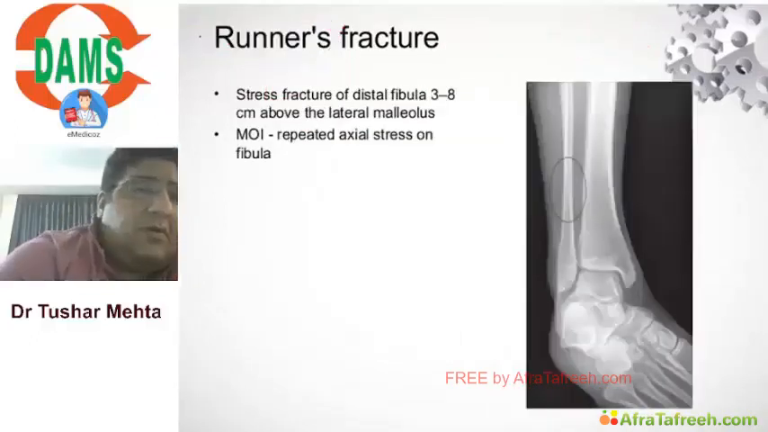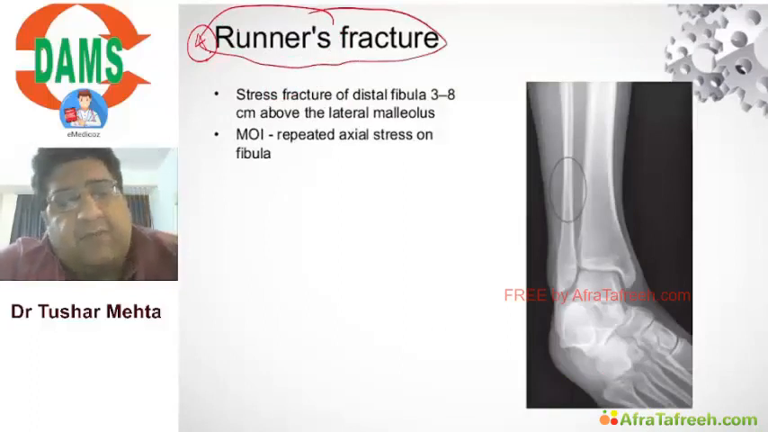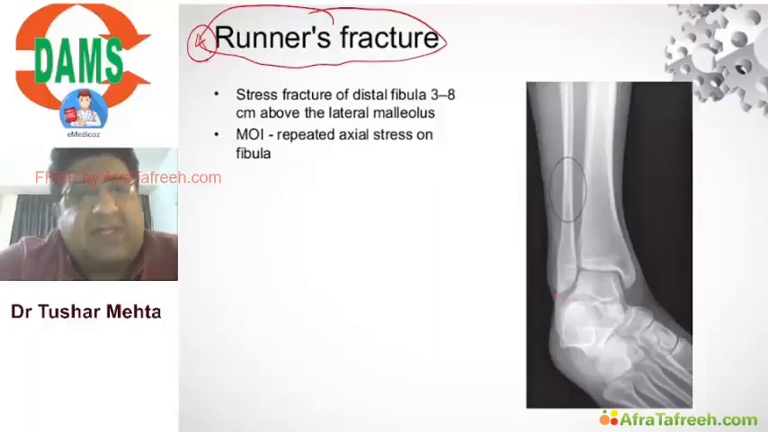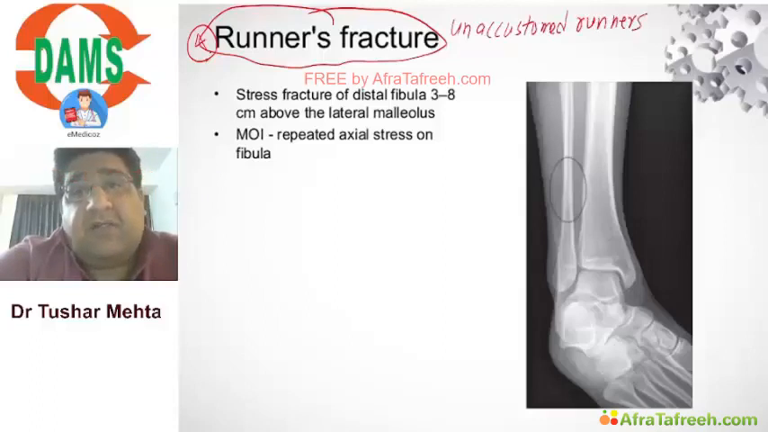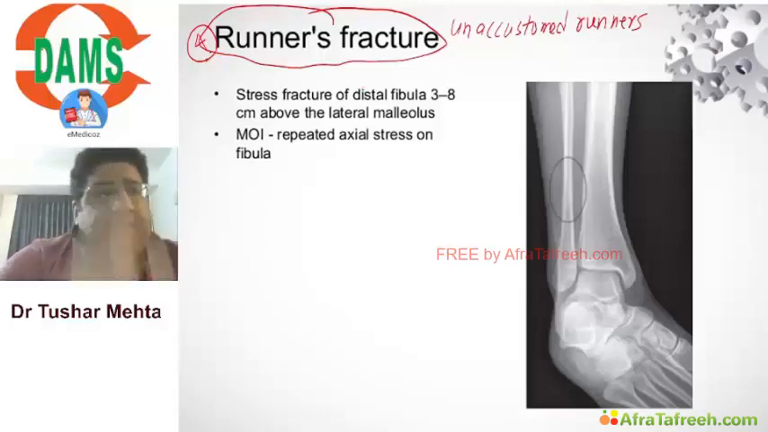Now let's talk about the fourth fracture here called runner fracture. See, everything depends upon the name. Bumper fracture is due to bumper of a car. Toddler fracture is seen in toddler. Then runner fracture will be seen in runner. But basically which runners? Unaccustomed runners, who actually have nothing to do with running at all.